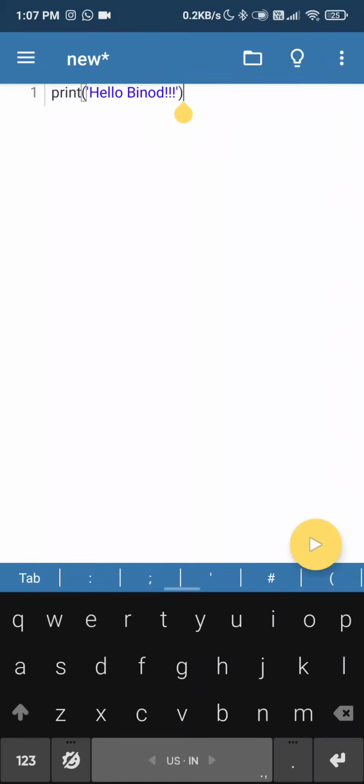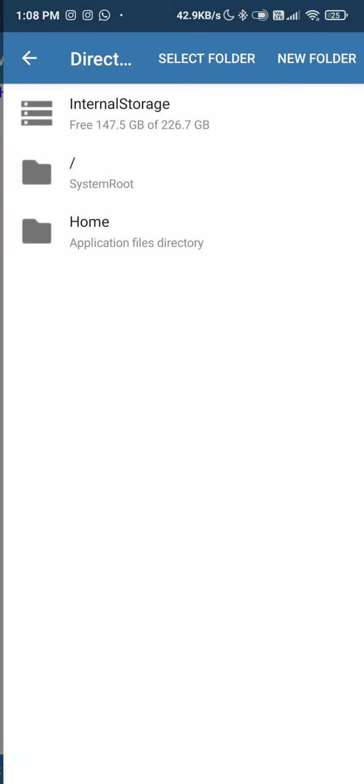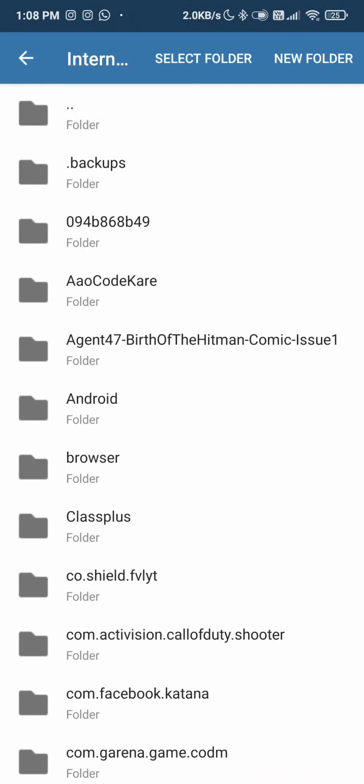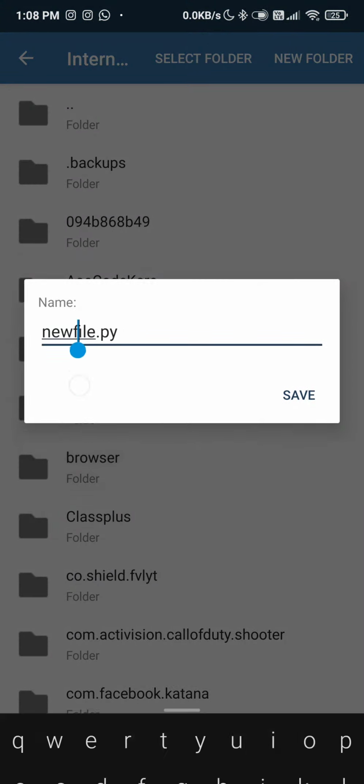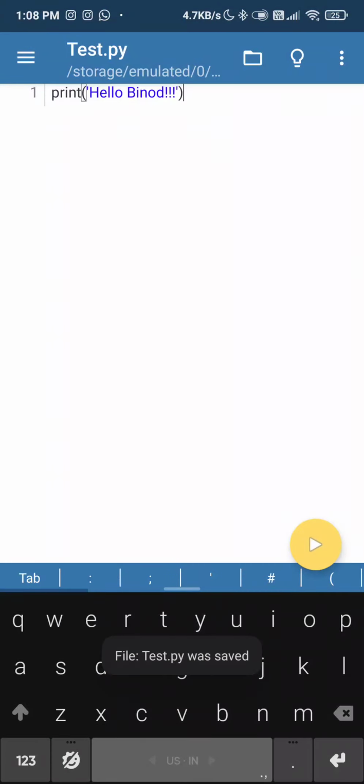Also, people asked if you can save the code. Yes, you can save the code. There is this thing. You can save the code. Allow the permission. Wherever you can just select the folder. You can name the file. Test was my file's name.